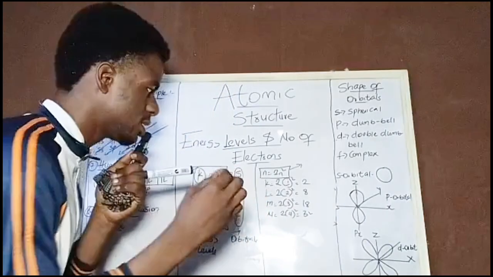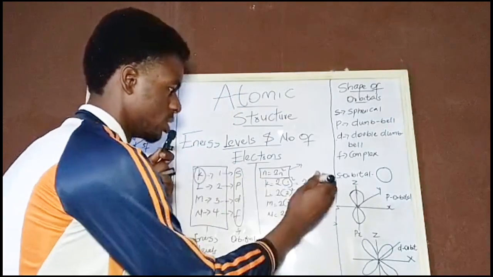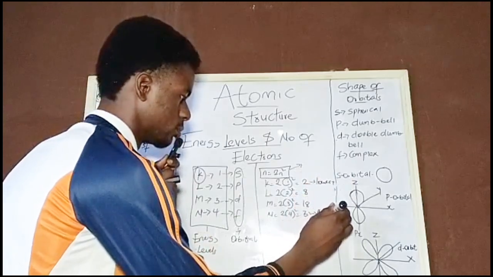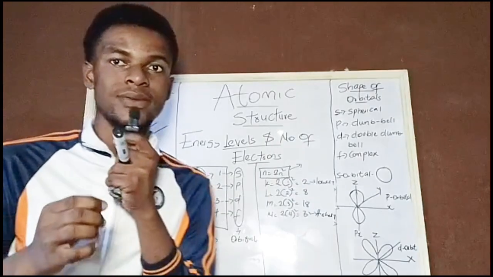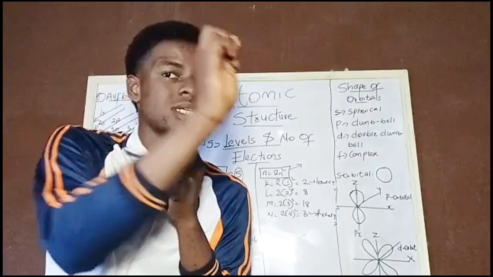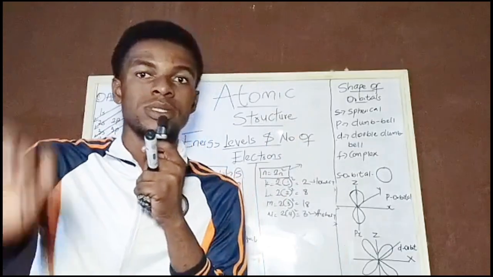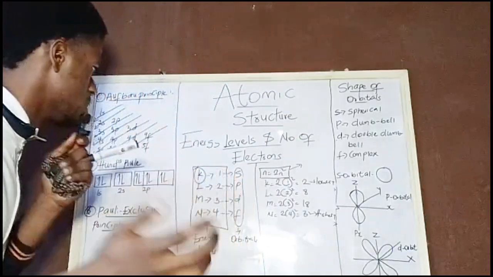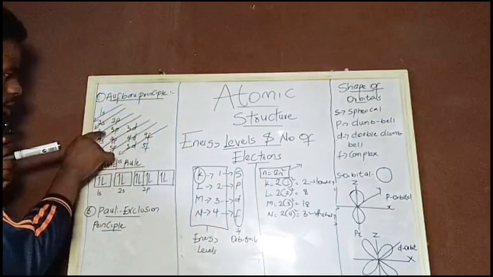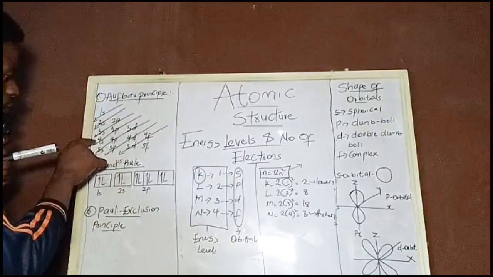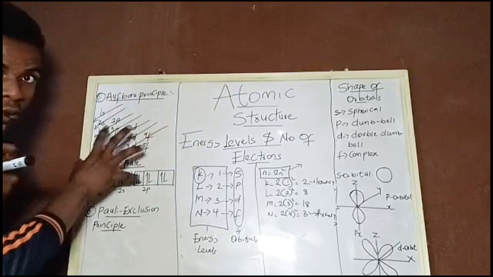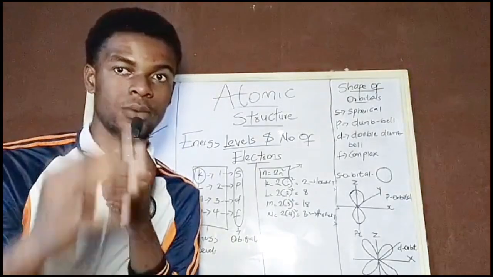The highest. So now let's say this is the lowest. It is the lowest. And this is the what? The highest. So Aufbau suggested that if you are to fill electrons in an orbital, let us start from the energy level that has the lowest electron down to the energy level that has the what? Highest electron. Are you with me now? So you can see it here: 1s, 2s, 2p, 3s, 3p, 4s, 3d, 4p, 5s, 4d, 5p, and so on. So that is based on the Aufbau principle.